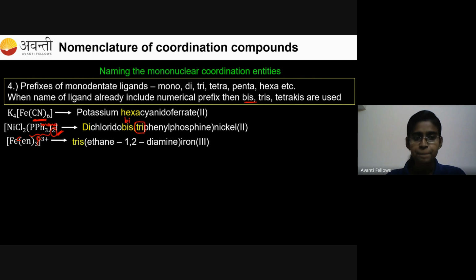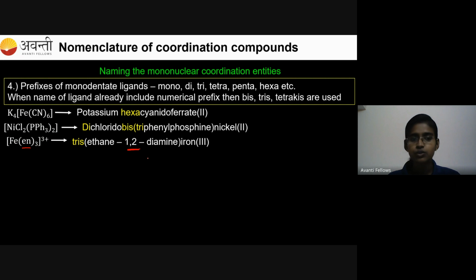And for the next example, you see it is an iron attached with 3 ethylene diamine ligands. The IUPAC name for ethylene diamine is ethane-1,2-diamine. So already numerals are included. You can see the numbers 1 and 2 already present inside the ligand.